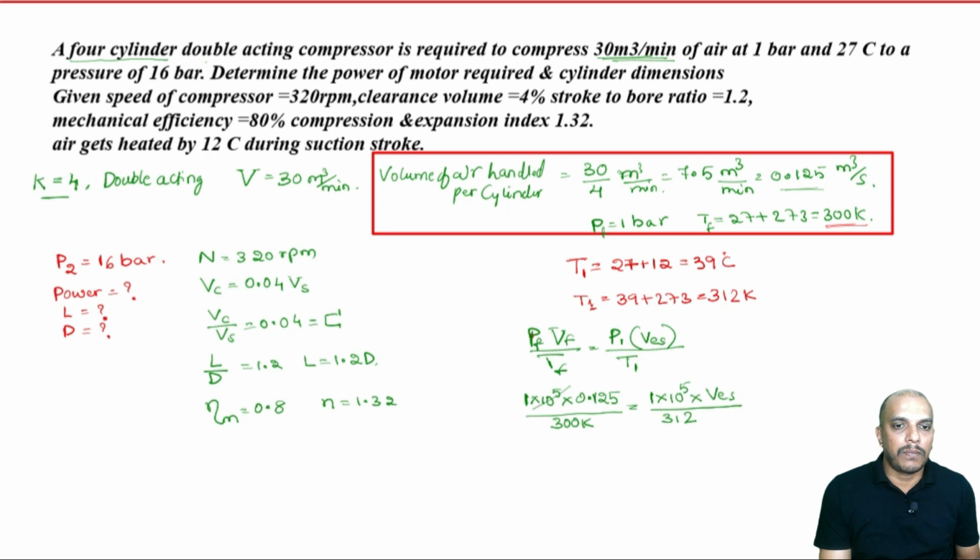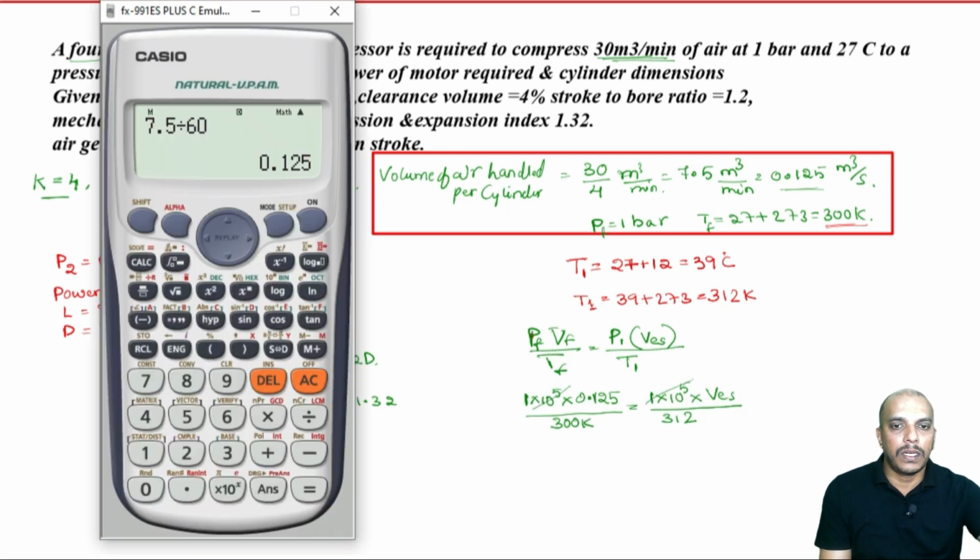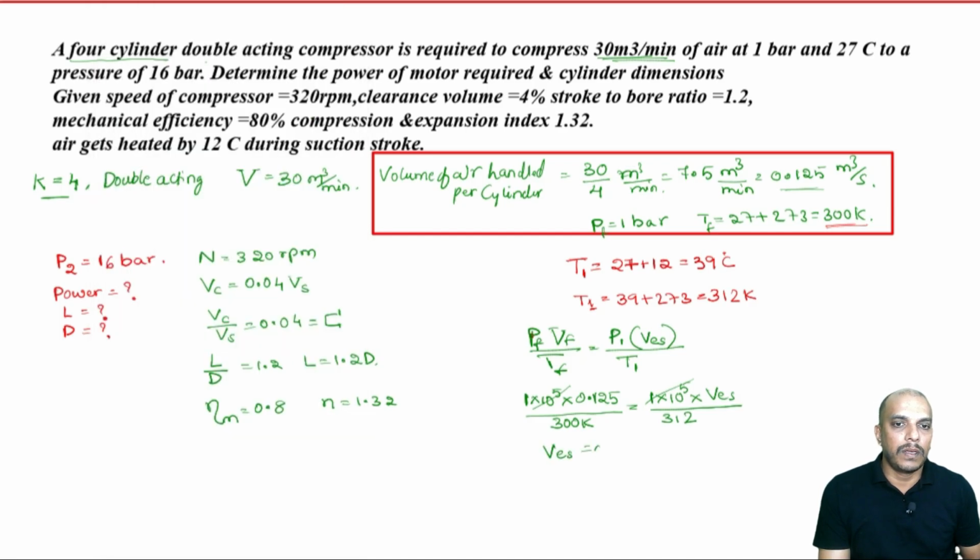Now, the 10 power 5 cancels, and we do the remaining calculation. So, 0.125 divided by 300 on the left side, multiplied by 312, we will get VES. The effective swept volume will be 0.13 meter cube per second.